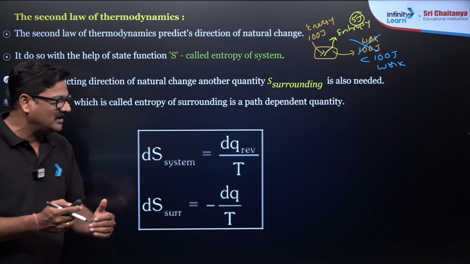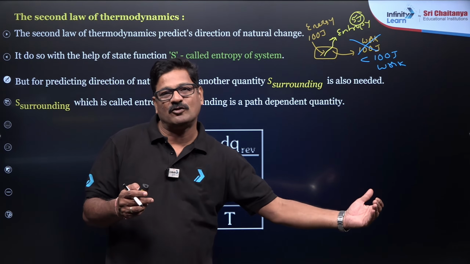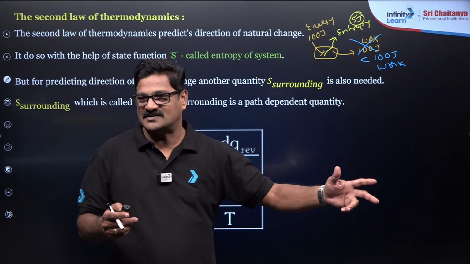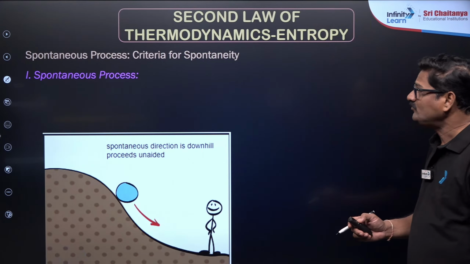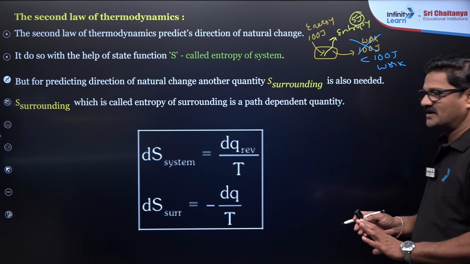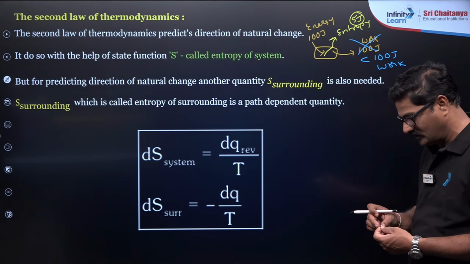So a loss in the entropy of the system is equal to a gain in the entropy of the surroundings and vice versa. Okay, so you see this is the one. And in the second law of thermodynamics, I wanted to say something over here.